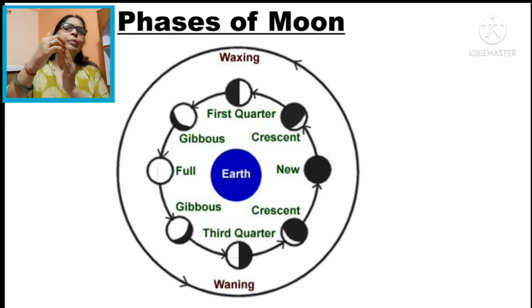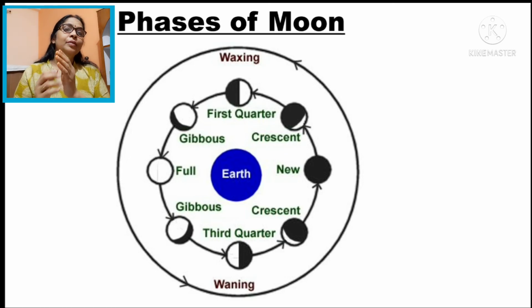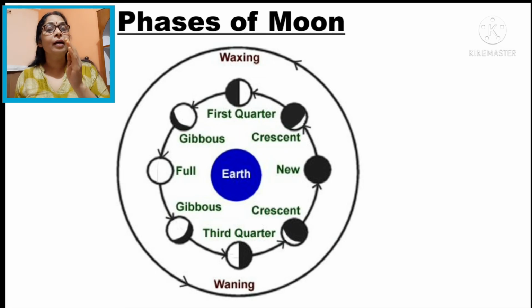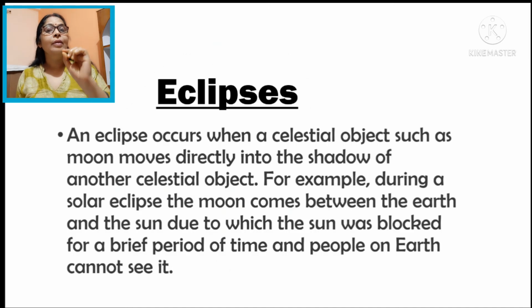From some parts people can see some part of the moon, there we can say partial lunar eclipse. Lunar eclipse occurs on the full moon day, and solar eclipse occurs on the new moon day. Okay, all of you know about the moon, sun and earth.